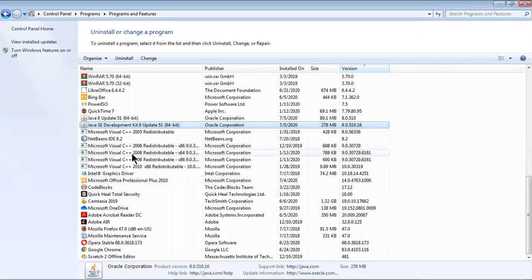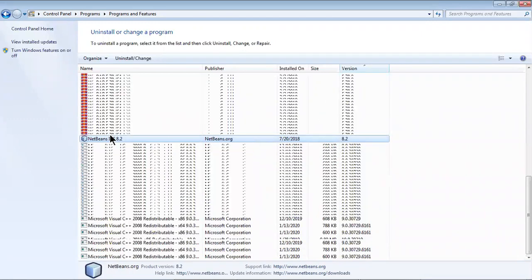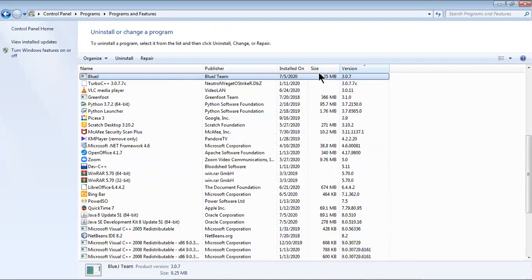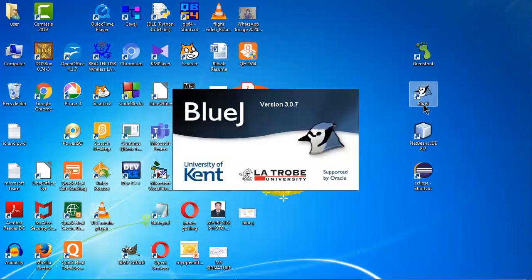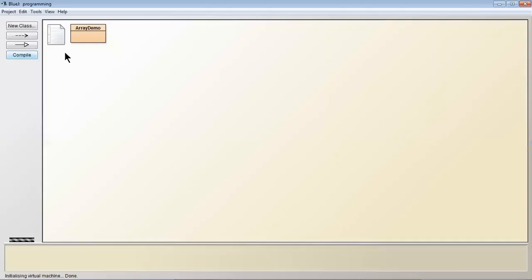And then BlueJ. Let me show it to you. Yes, you can see BlueJ. I have used 3.0.7 version. You all know the installation? After downloading, you just need to double click over that and you will get a wizard. Wizard means a window, and there you need to click on next. And then if you open BlueJ, you will get the interface like this.